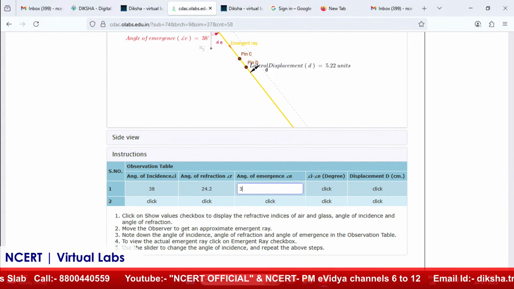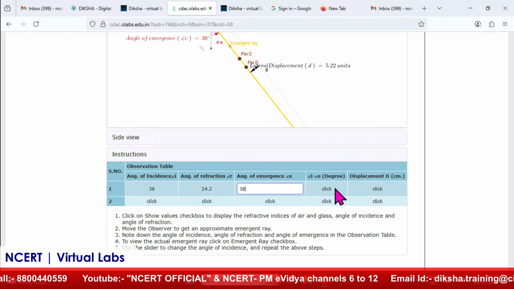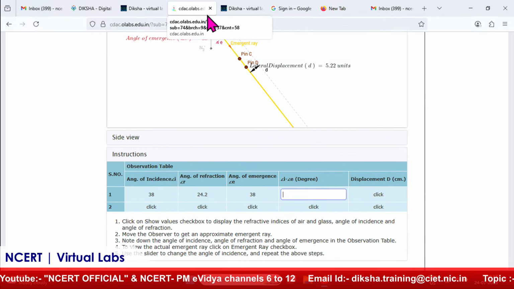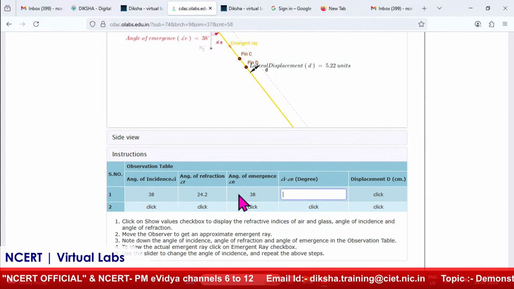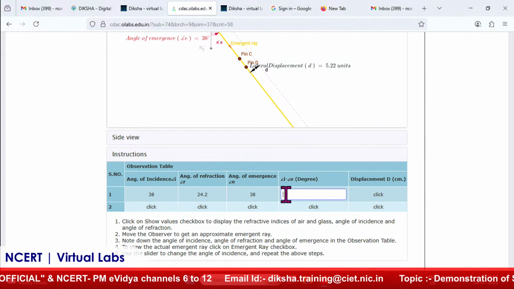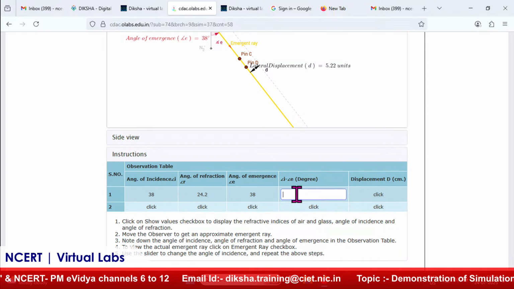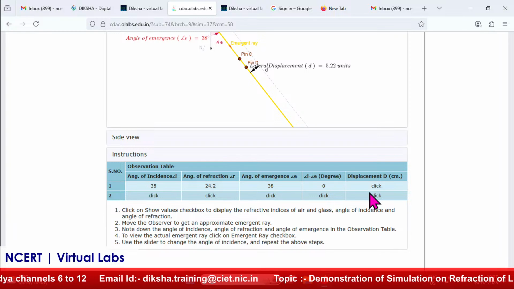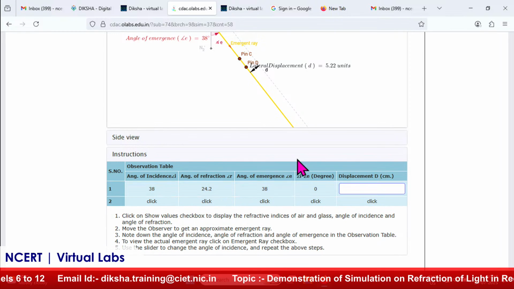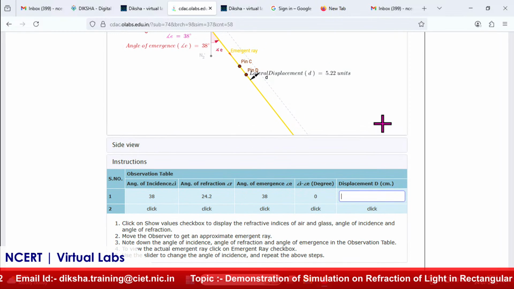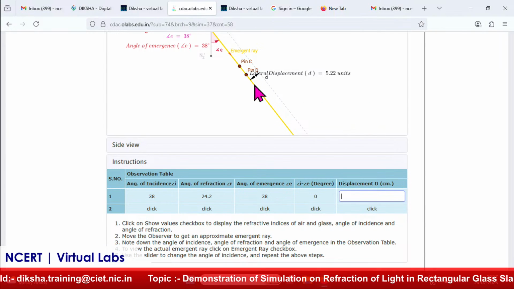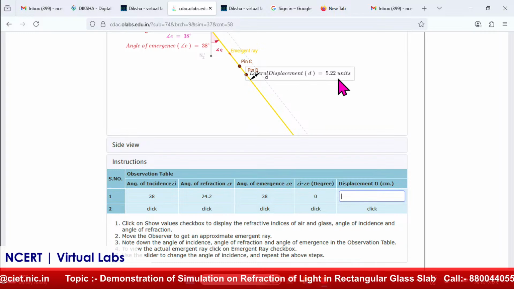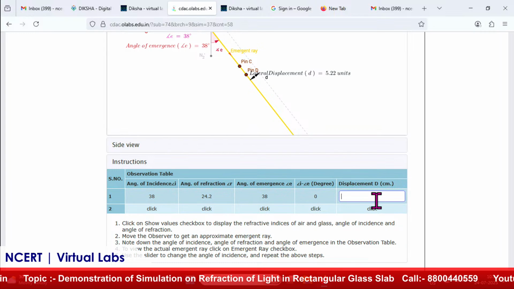The reason is that the medium is the same, air at the outer side and also air at the incident side. So the angle is the same. So I minus E, when I take the difference, comes out to be 0. And what is the displacement? Since I have taken a rectangular glass slab of certain width, this displacement, between these parallel lines, is 5.22.